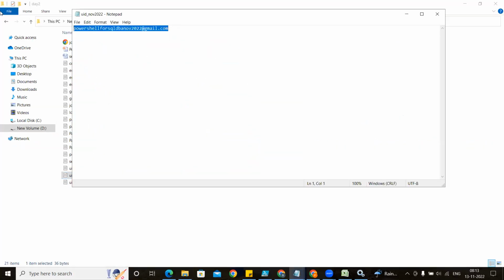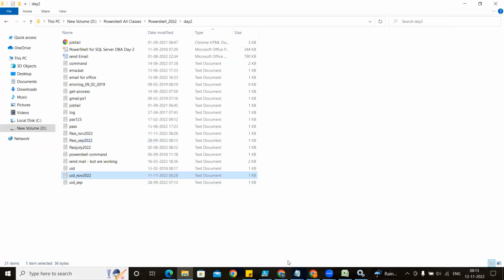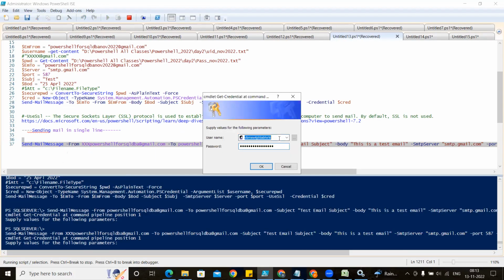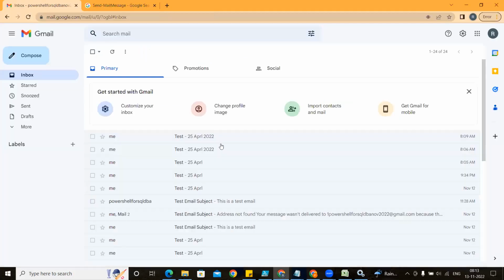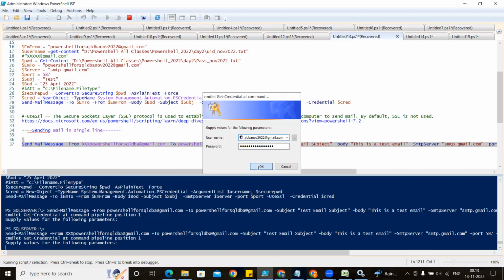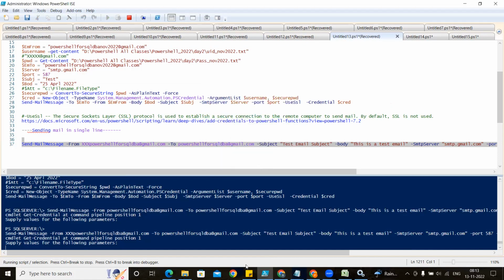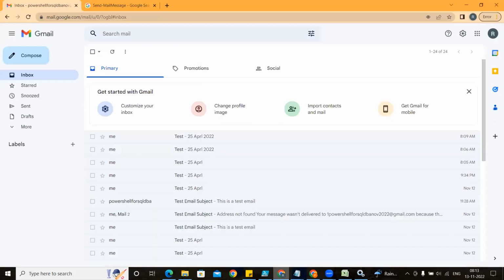It is going to take this credential only. So if I send the email, it will not give any error. And if I go here, you see, it is not sent. If I send now, the email has been sent, but what are you going to receive? Wait, it will come.